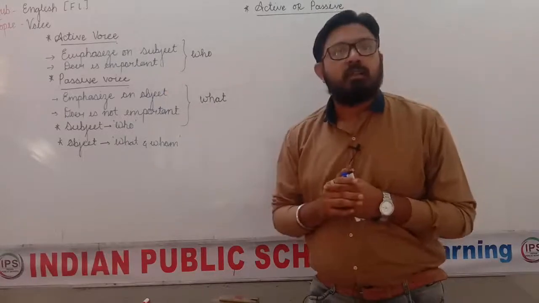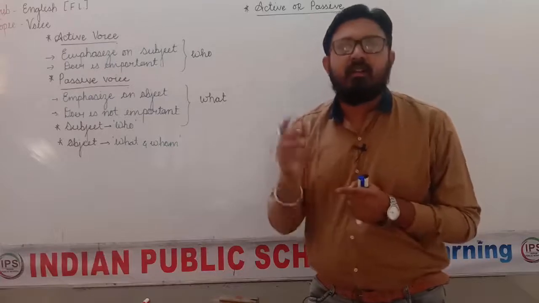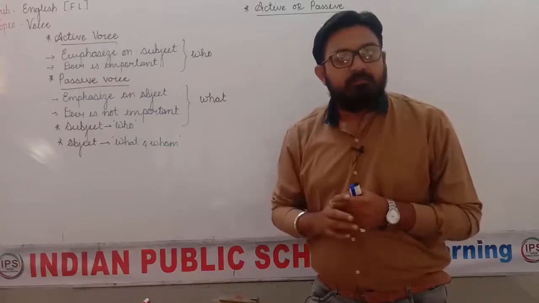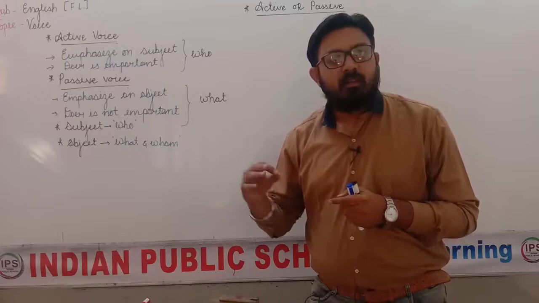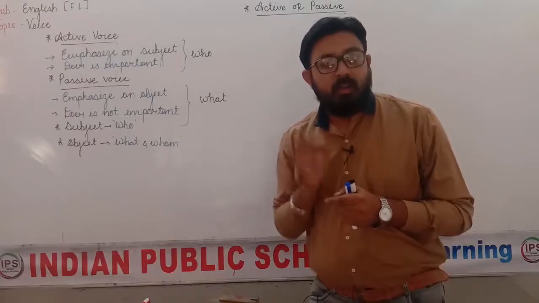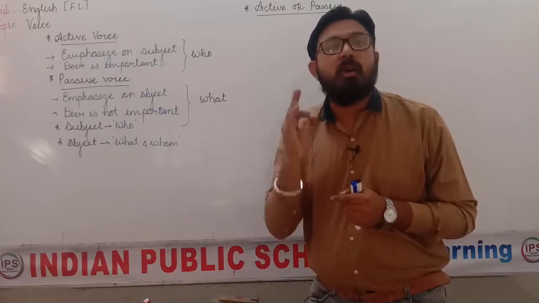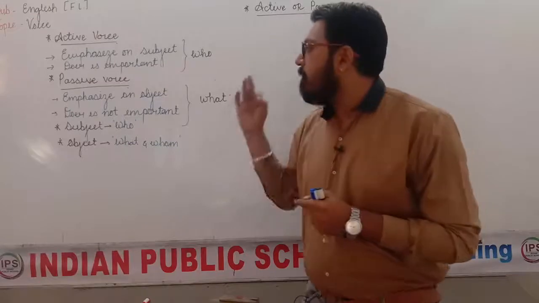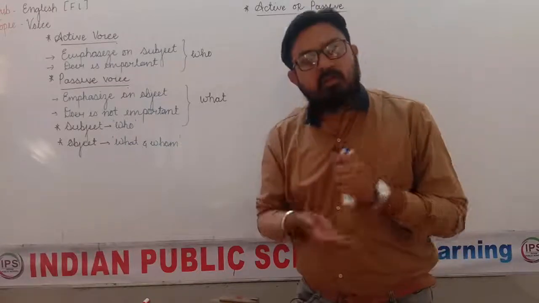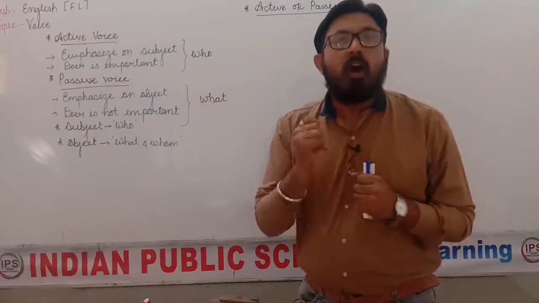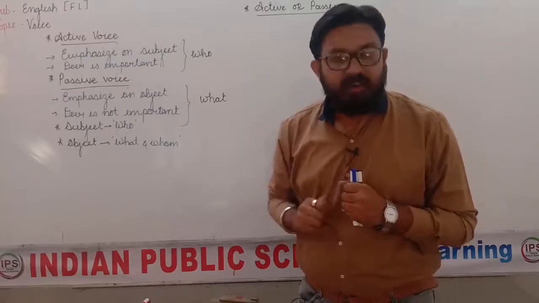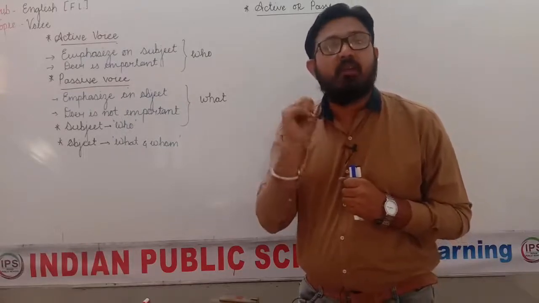For example, the lion was killed. Here the sentence is passive voice, but there is no word by, because we have ignored the subject.